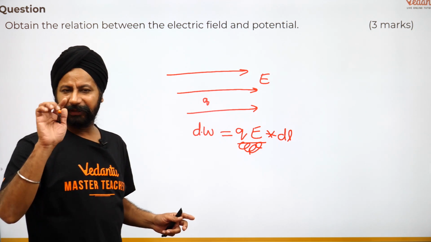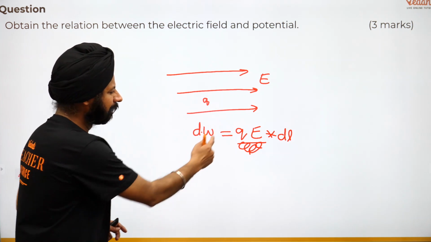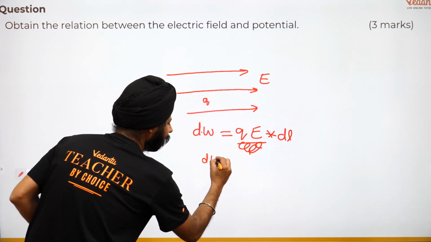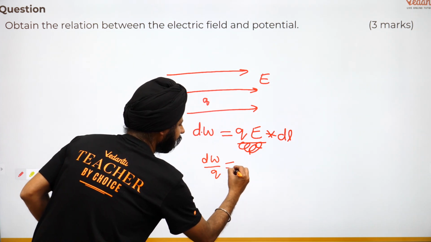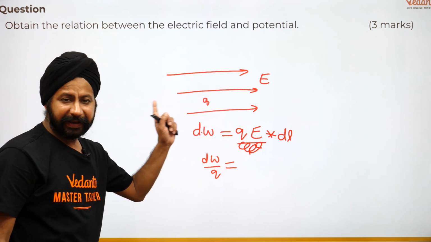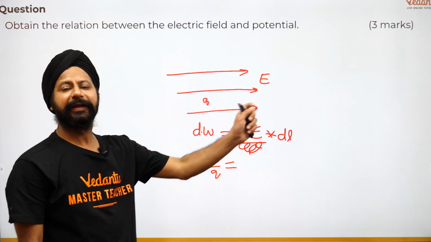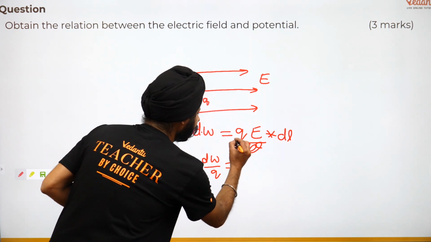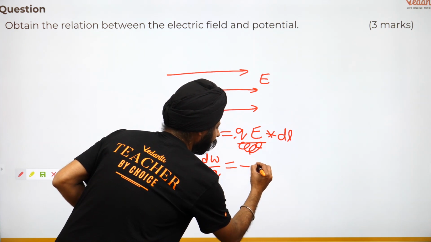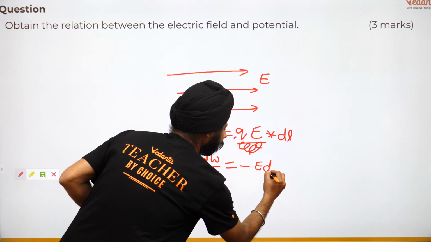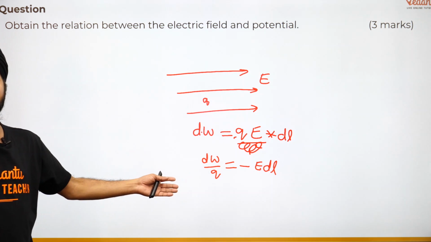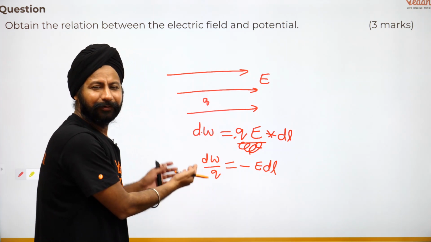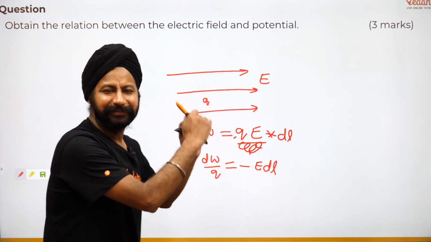पोटेंशियल की बात हो रही, पोटेंशियल इज ऑल अबाउट 1 कूलम ऑफ चार्ज. तो Q को इधर ले आओ, तो तुम्हारे पास क्या आ गया? dW by Q. और वर्क डन नेगेटिव है इसमें, क्योंकि फोर्स इज इन वन डायरेक्शन, displacement is in the opposite direction. So there was supposed to be a negative sign, minus of E dl. अभी dW by Q क्या है? ये तो potential है, work done for 1 coulomb of charge. So there you go, dV equals negative of E times dl.